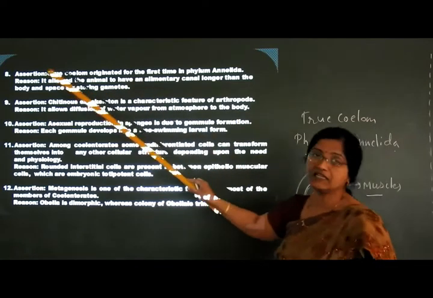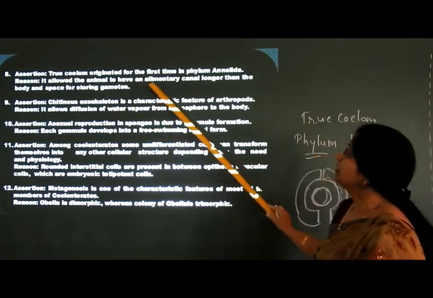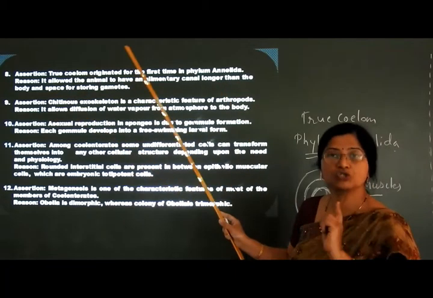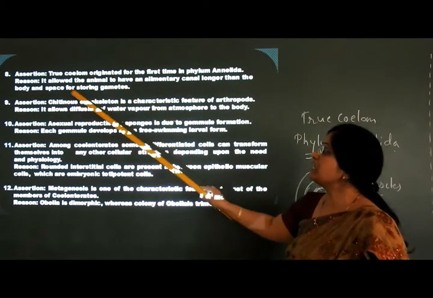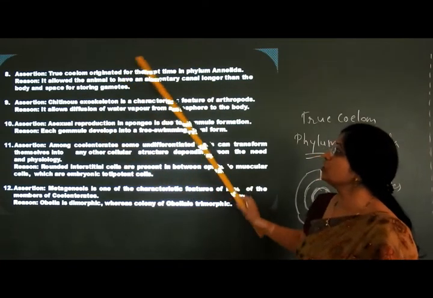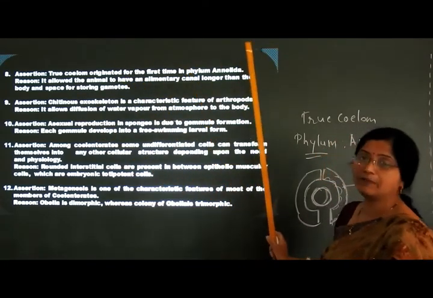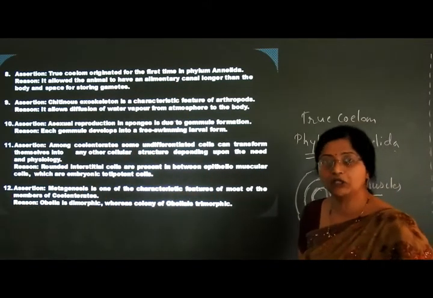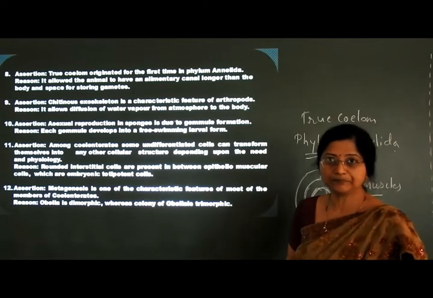What is given to us in the reason, that it allowed the animal to have an alimentary canal longer than the body, is a false statement. And space for storing gametes is also a false statement. That means true coelom originated for the first time in phylum Annelida. That is true. Remember, from phylum Annelida only true coelomate animals started.